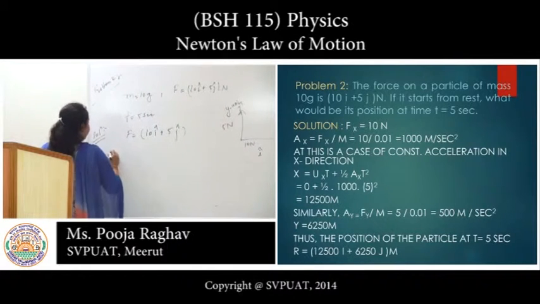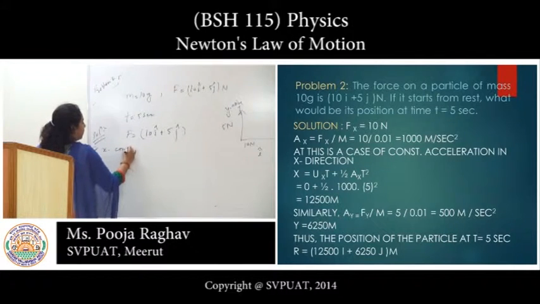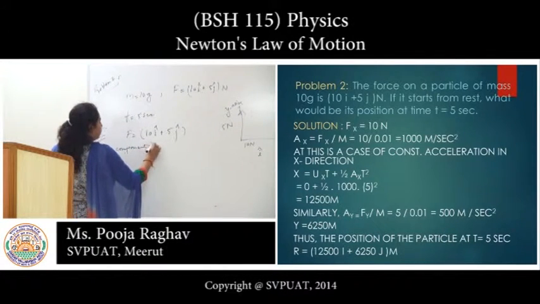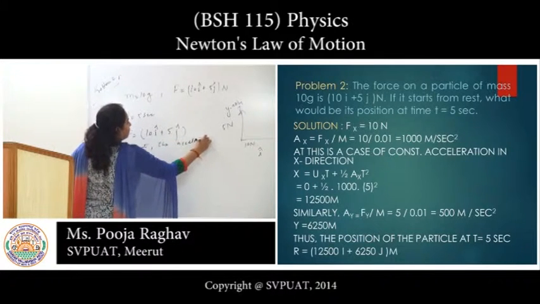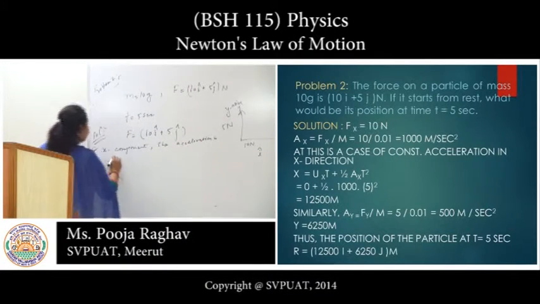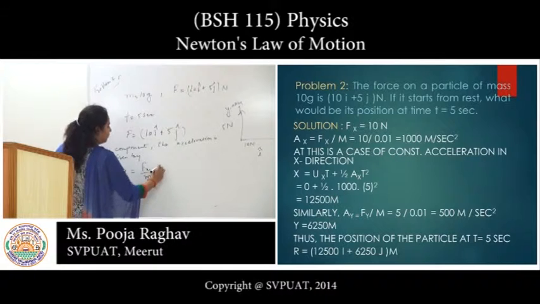Then for the x component, the acceleration is given by a equals Fx upon m.